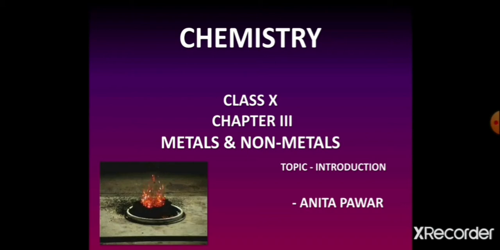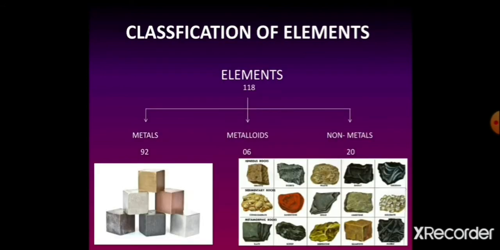By 1940, all these 92 naturally occurring elements had been discovered. Thereafter, more than 25 new man-made elements have been discovered. Let's study these elements in the chapter Metals and Non-Metals. Today, there are around 118 different known elements.